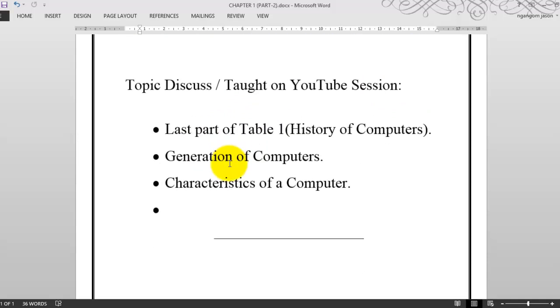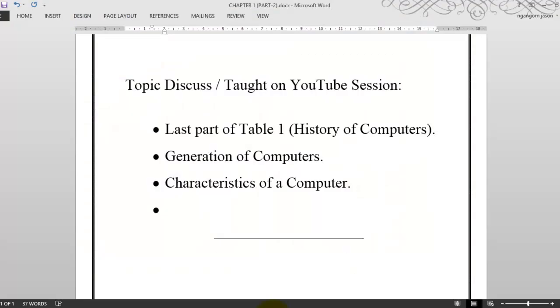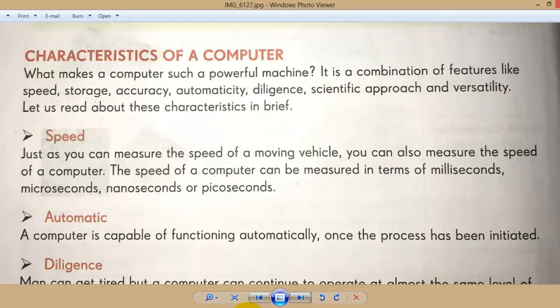In the first topic for today's class, we have discussed the last part of table number 1, that is history of computer, that is John von Neumann and Eckert. And after that, generation of computer, characteristic of computer. Now we are going to do that one, characteristic of computer.